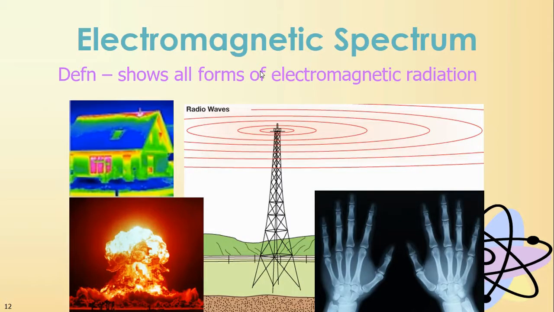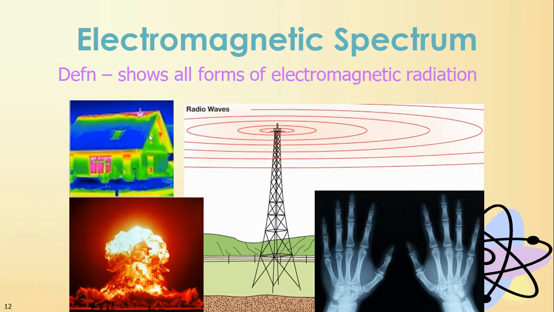So to remind you, the electromagnetic spectrum is that continuum of all the different forms of electromagnetic radiation. So what is electromagnetic radiation? Well, one form would be your radio waves. Another one would be your X-rays. Another one would be your gamma rays. Another one would be infrared. All of those put together, plus the ones I haven't mentioned, are part of your electromagnetic spectrum.